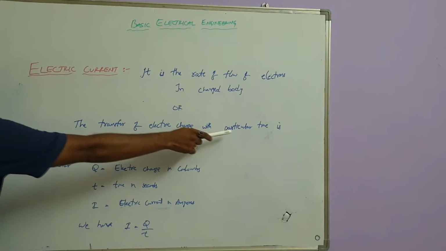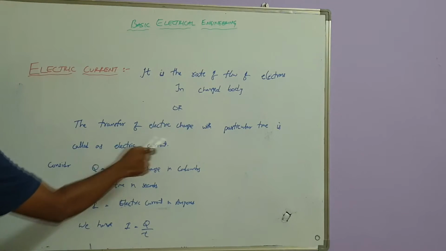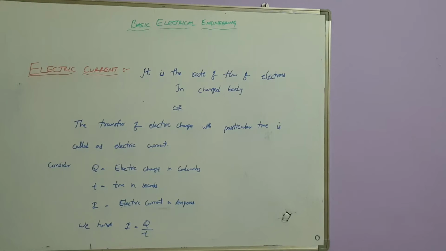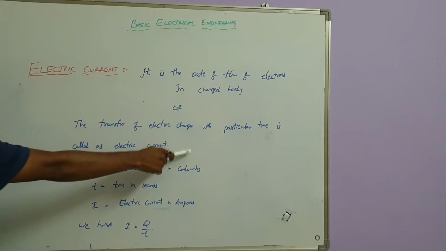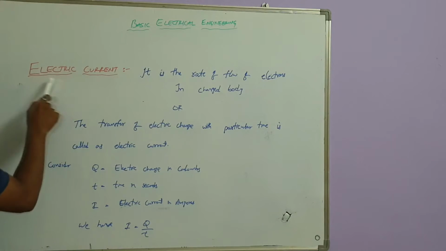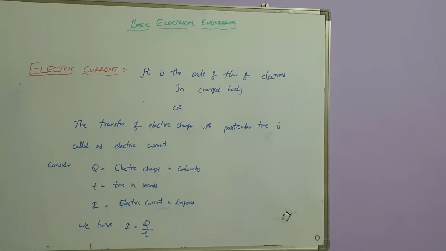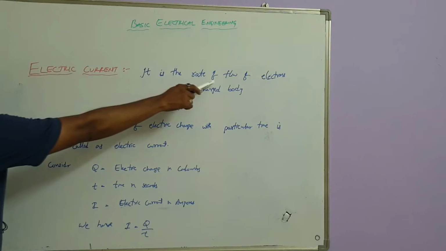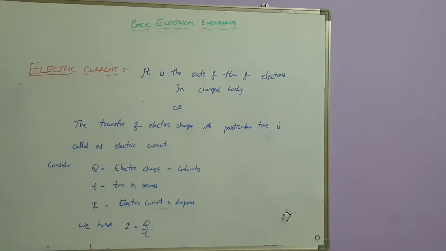That means with a particular time, how much amount of charge you are going to carry. As you increase the electric charge, the amount of electric current also increases. Or it is the rate of flow of electrons in a charged body.